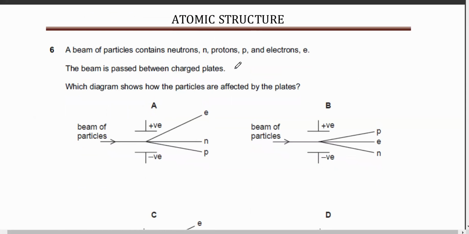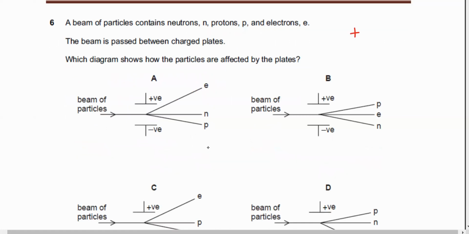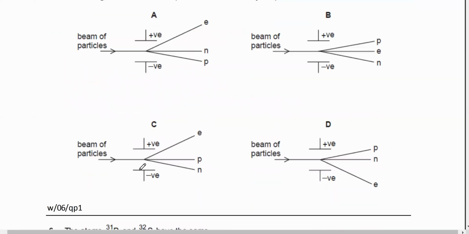As the next one, you've got a beam of particles that contains neutrons, protons, and electrons. The beam is passed between charged plates. Remember, positive attracts what? Negative, right? Yes, sir. So now in this case, which diagram is correct? Turhan, any idea? Adil?